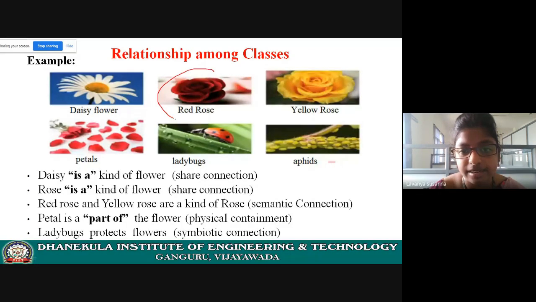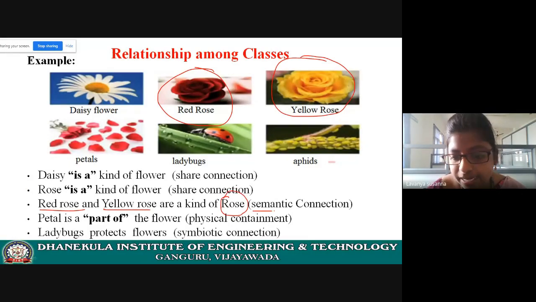Red rose is a class, yellow rose is a class, and rose is a class. Now what is the connection between them? Semantic. Semantic means similar, meaningful. Both red rose and yellow rose are roses, right? Both are of the same kind.